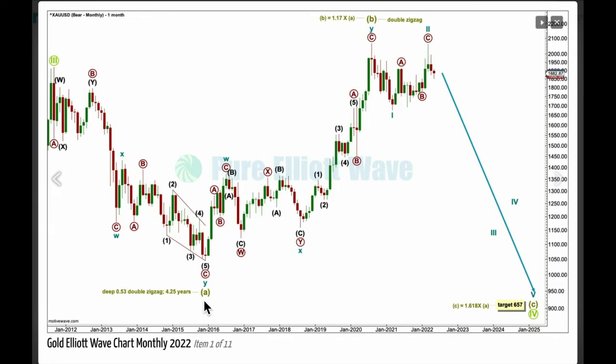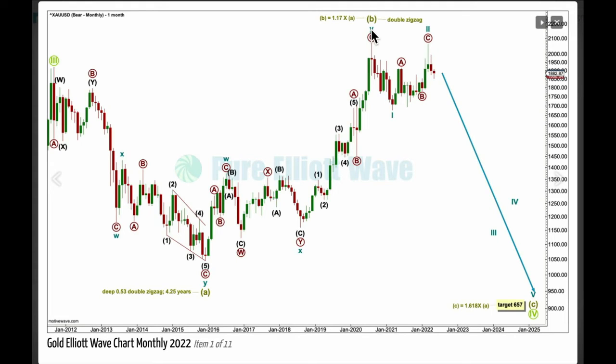Wave A within a flat correction must subdivide as a correction. Wave B subdivides as a double zigzag as well, W, X and an extended Y wave. W and Y are most commonly close to equality. They are more even in length here within supercycle A, but they don't have to be. In this example, for cycle Y, it's extended in relation to cycle W. For this wave count, all of the subdivisions at all time frames have very few problems. The bullish wave count, however, has quite a few problems.